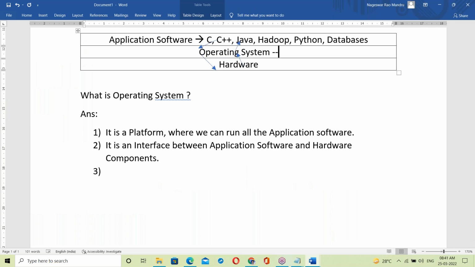One more point about the OS: in every OS there is a library. The library is a collection of input-output functions, meaning C language functions.